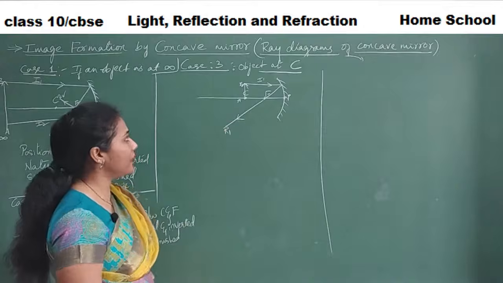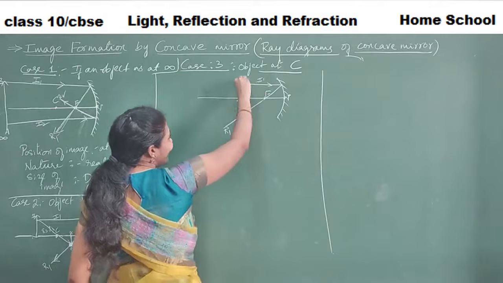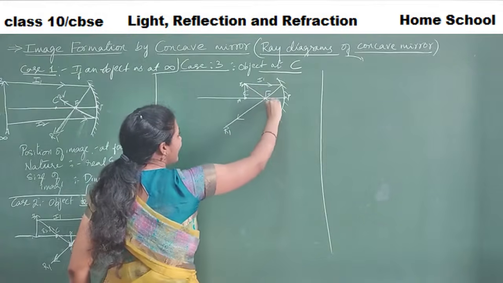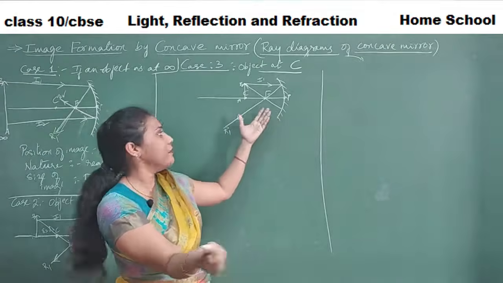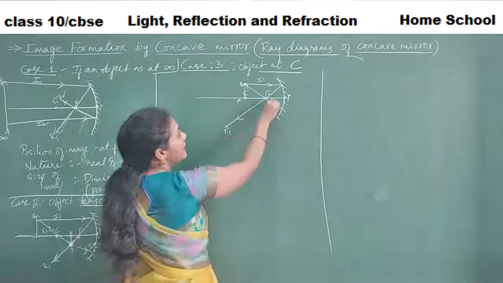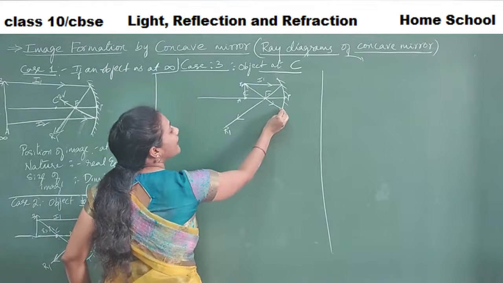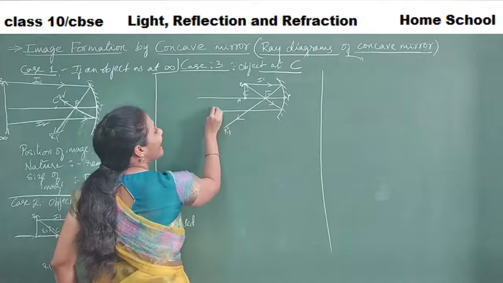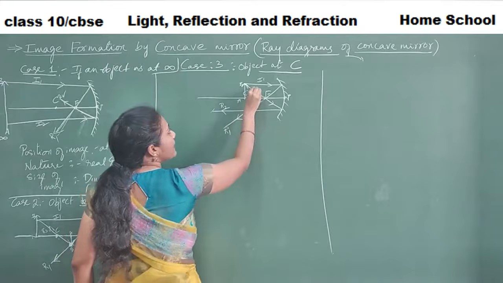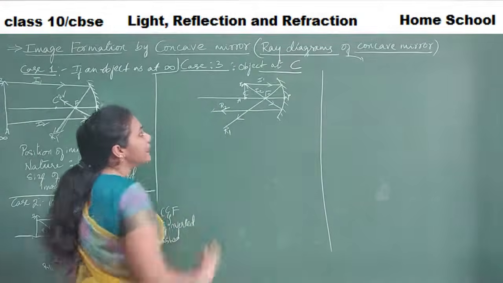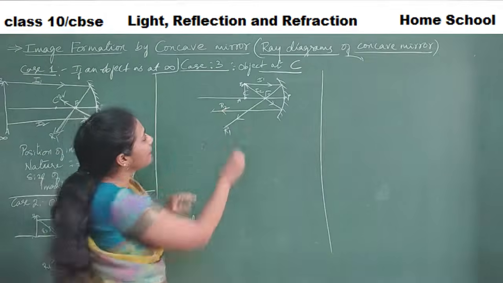And now the second reflected ray. For this I will take an incident ray and pass it through the focus. This is another rule for drawing a ray diagram that we have studied. If an incident ray is going through the focus, then the reflected ray would be parallel to the principal axis. So this is my second incident ray, and this is the second reflected ray. So where are the first reflected ray and the second reflected ray meeting, guys?